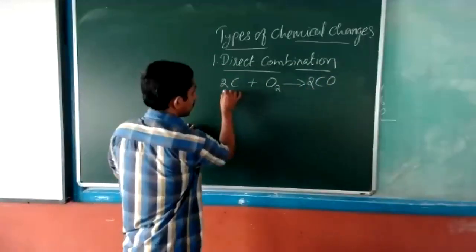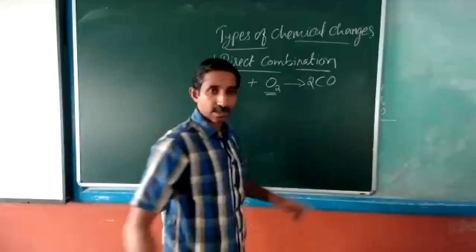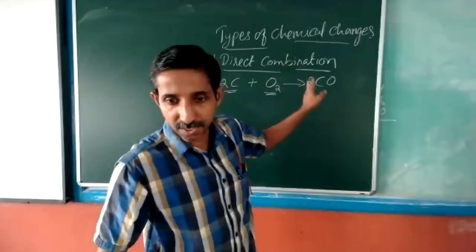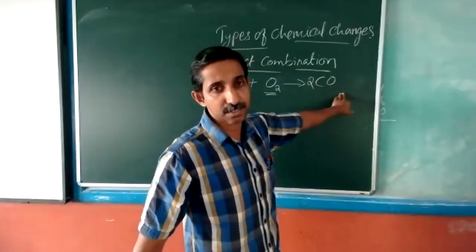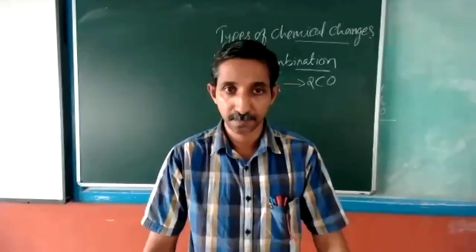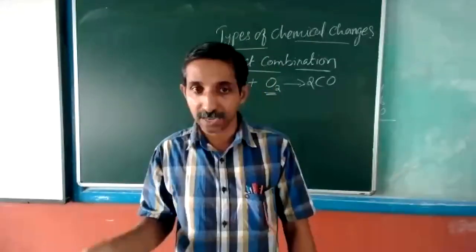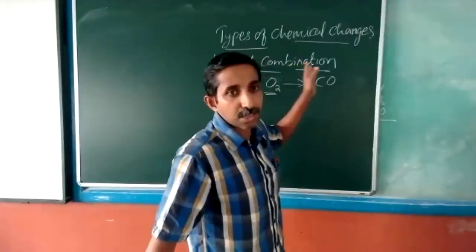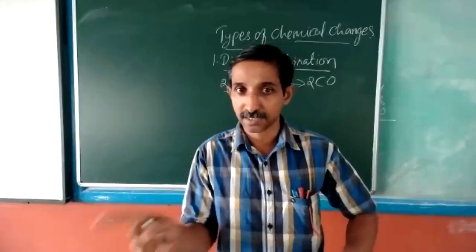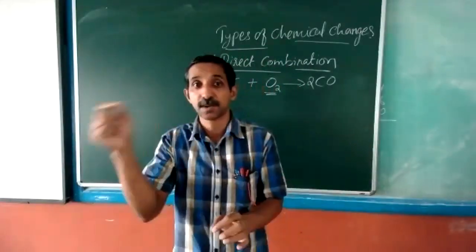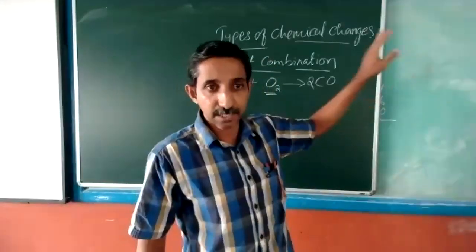Here you can see carbon is an element. Oxygen is another element. Carbon is one element, oxygen is another element, and these 2 elements join to give you CO, that means carbon monoxide. Carbon element combines with another element, oxygen, to give you carbon monoxide. This is the first type of synthesis reaction where an atom of an element combines with an atom of another element to give you a compound.